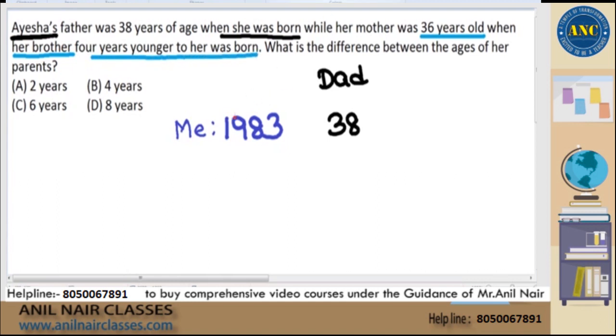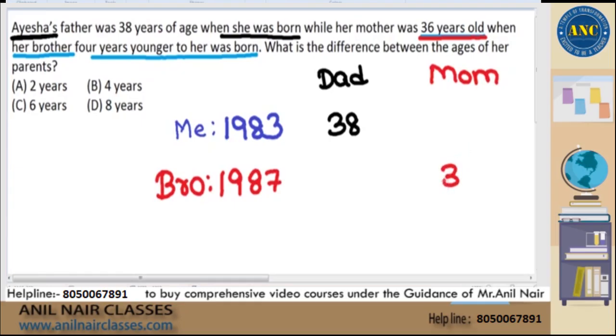That means I have a brother. My brother is 4 years younger to me. That means if I am born in 1983, my brother was born 4 years later than 1983 because he is my younger brother. So 1987 my brother will be born. At that point of time, my mother was 36 years old. At that point in 1987, my mother was 36 years old.